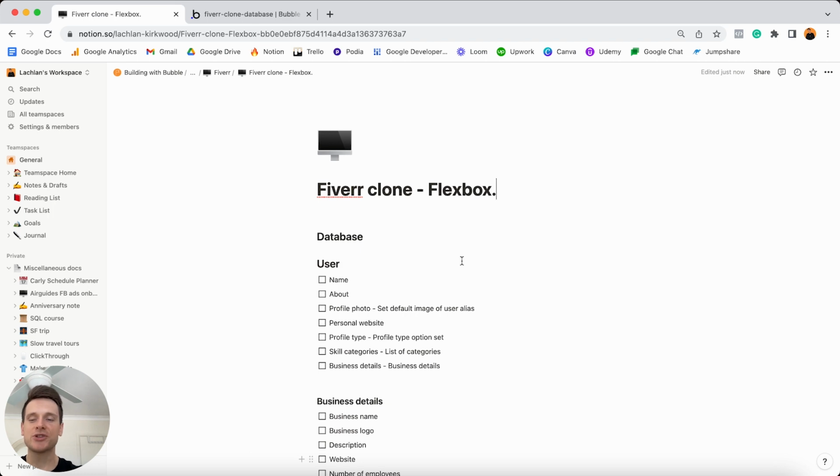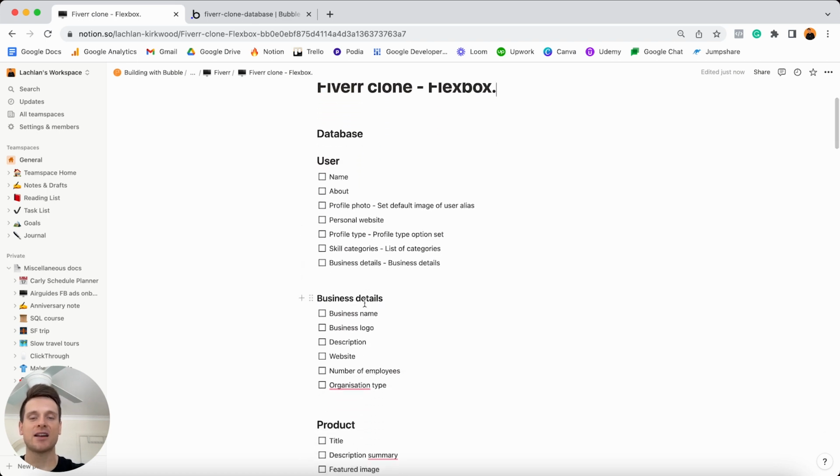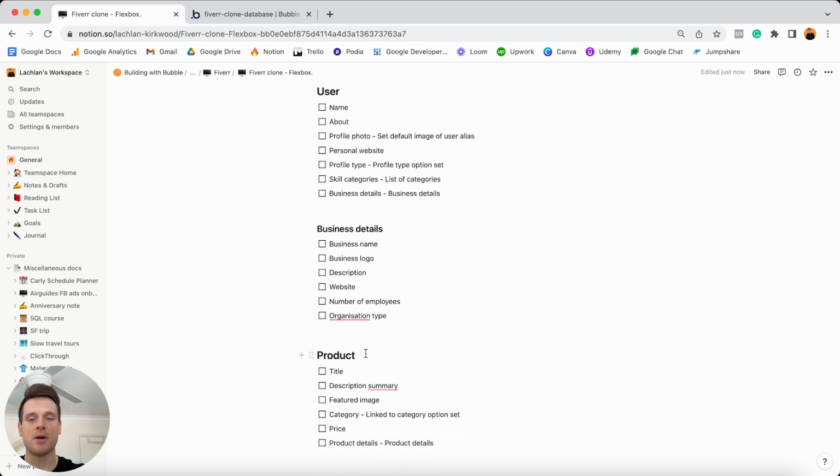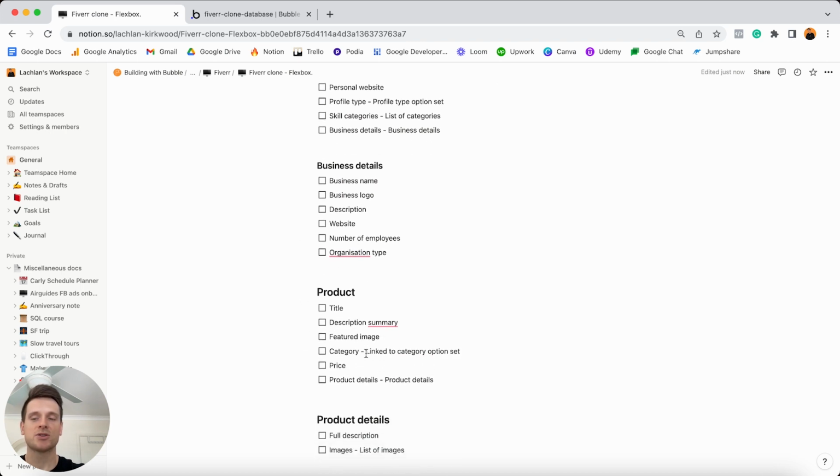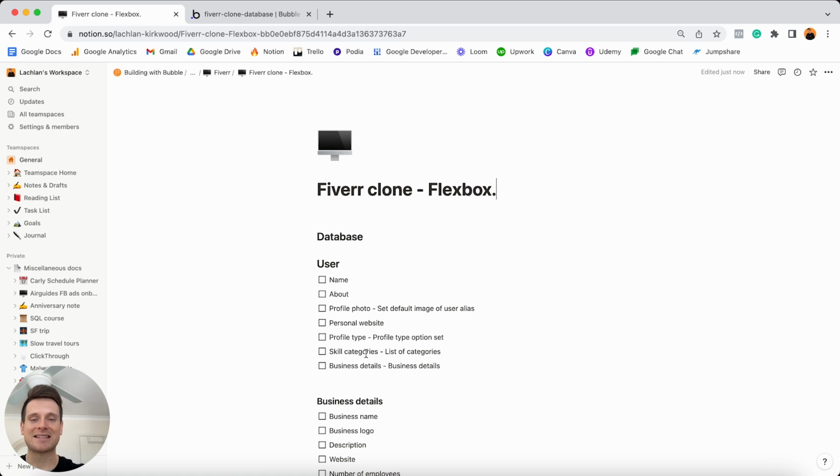And one of the most important things you need to understand when it comes to building out a database in Bubble is just the difference between data types and data fields. These are your two overarching things that are going to power the structure of your database. So a data type is an overarching entity. So you'll see here I have a list of data types. So this is things like my user, my business details, my product, and so on. So these are the overarching things that users are going to create within our database.